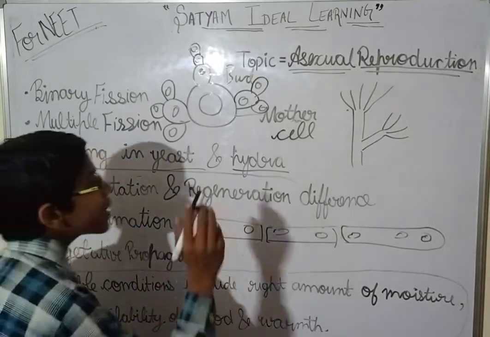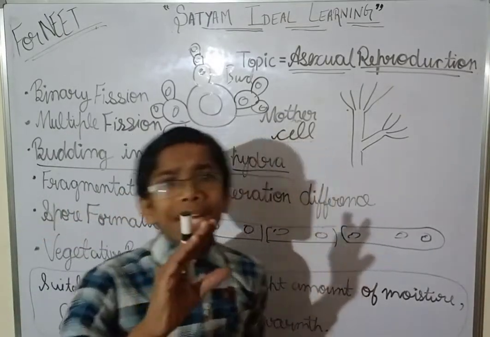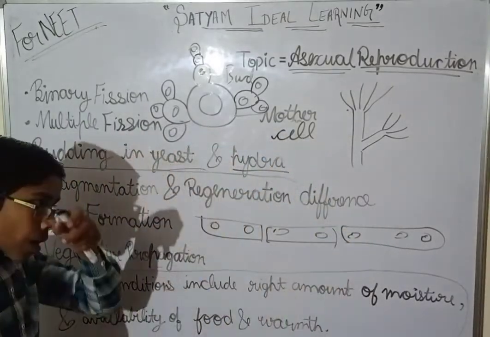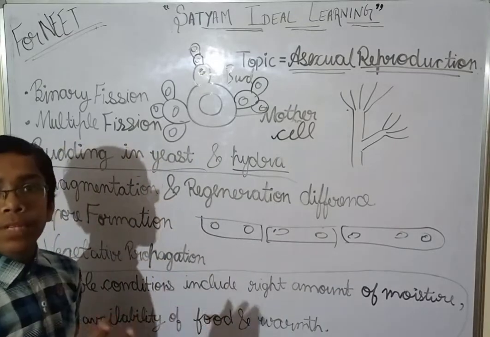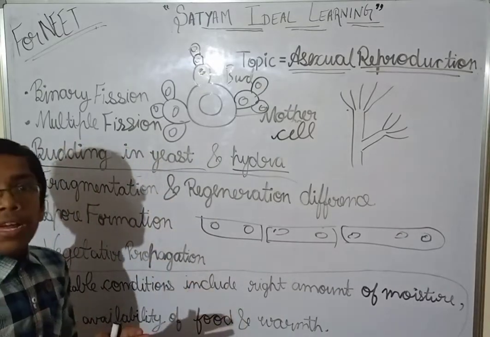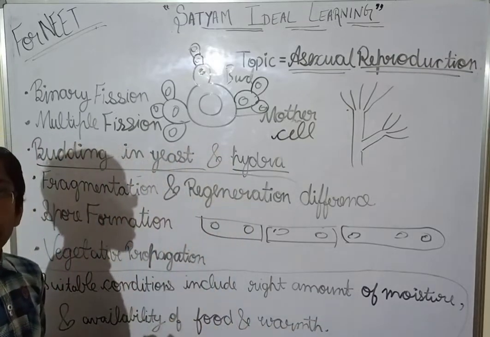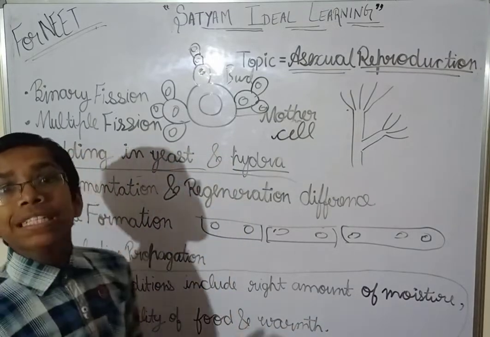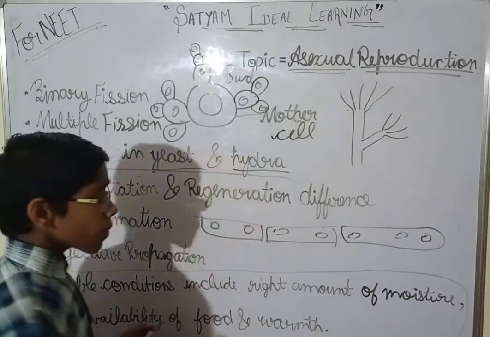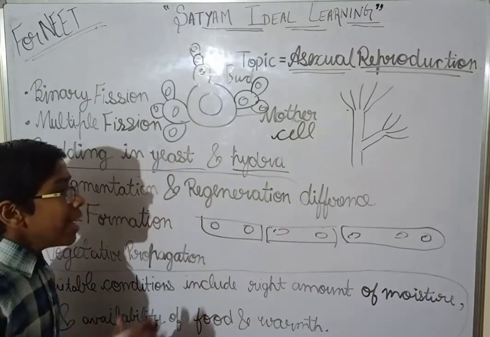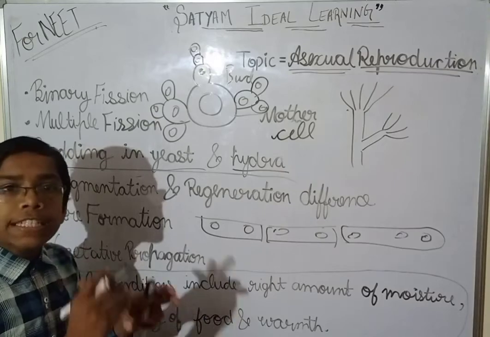Now what happens in regeneration? You know that there is a lizard. If there is a lizard, it cuts off its tail when it is in danger. So it cuts off its tail, and then the tail arises again.